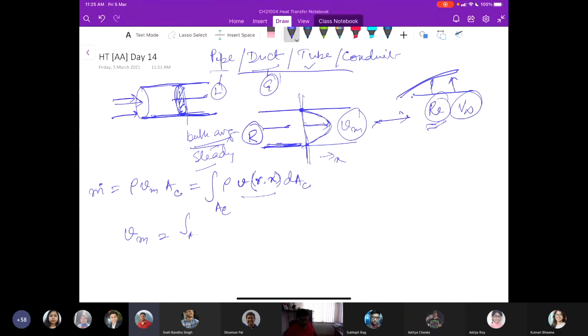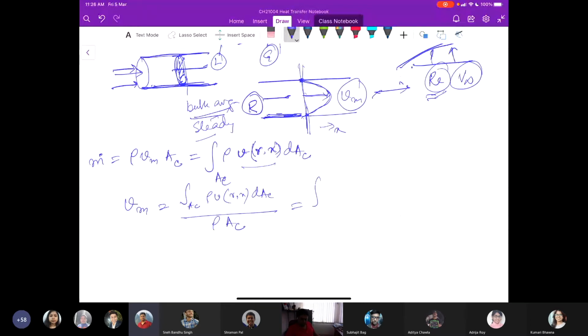It is this numerator divided by rho AC, which equals the integral from 0 to R, through a circular cross section, of V(r,x) 2 pi r dr, divided by rho pi r square.